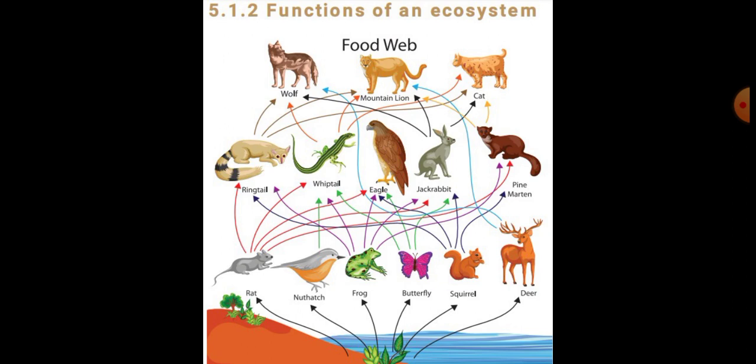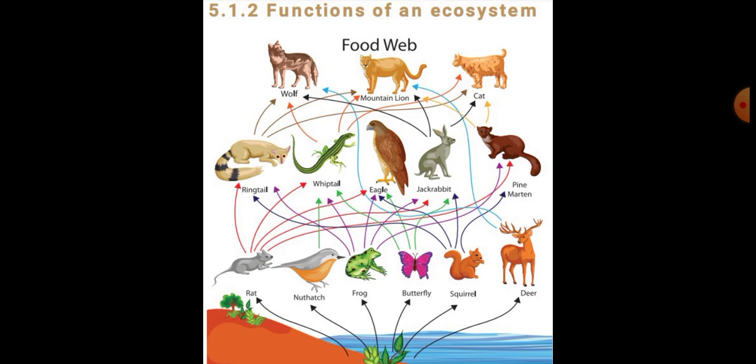Now listen here. All the living organisms form an interacting set of flora and fauna which are organized into trophic levels, food chains, food webs, etc. The functioning of an ecosystem depends on the pattern of energy flow. It helps in the distribution and circulation of organic and inorganic matter within an ecosystem.